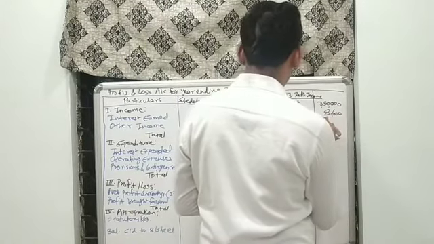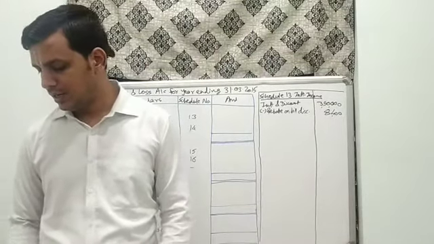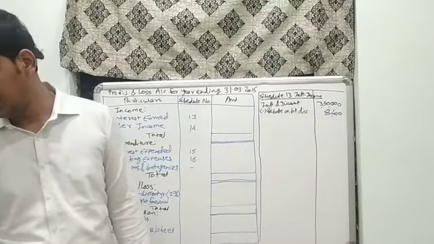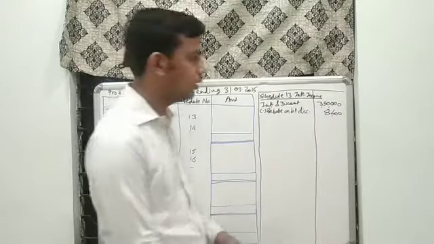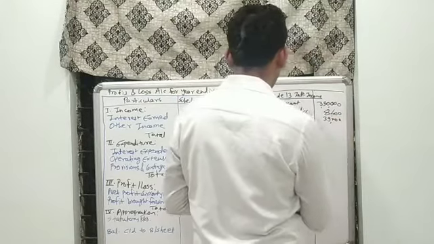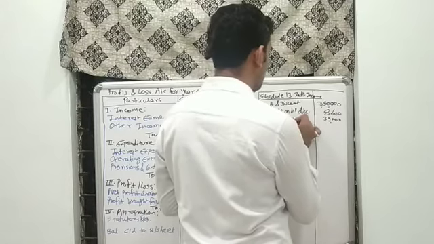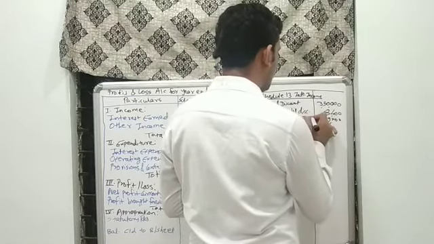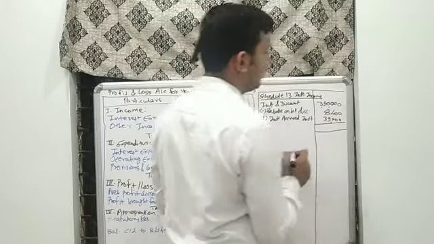We have to deduct it. Again, there is another adjustment that interest accrued on investment, 39,200, that we have to add. That means we have made some investment and interest on it has yet to be received, that we have to add.